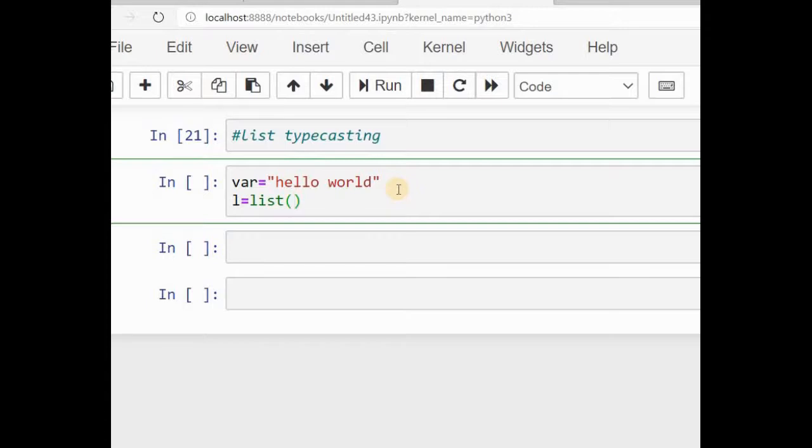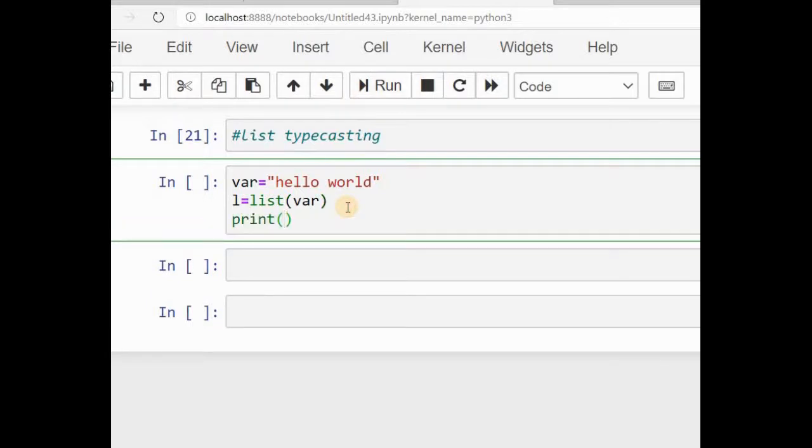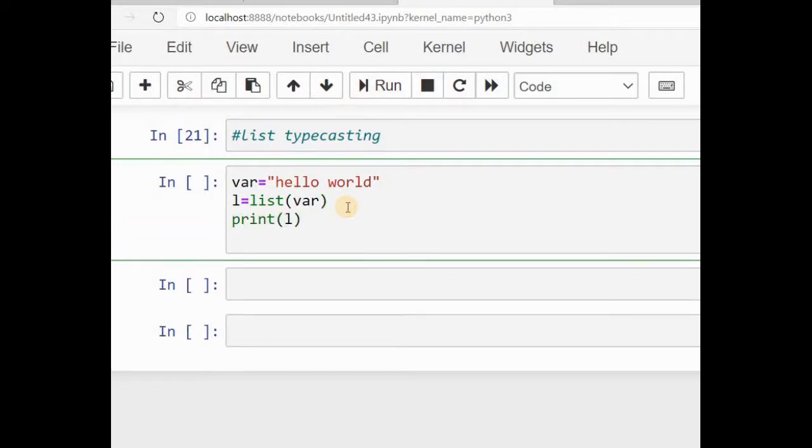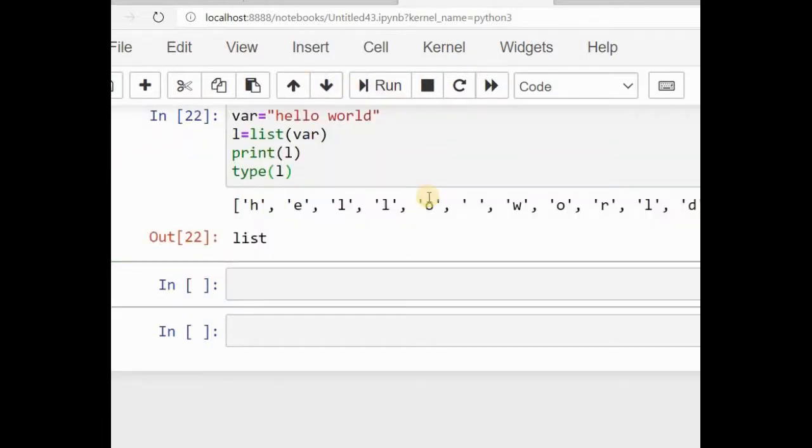Inside the list function we have to specify the variable, that is value, and I'm going to print L, that is a variable, and I'm going to check the type of the data L. So I'm going to run this program. See here, the variable value in the form of string is converted to the list, where usually the list will be in the square bracket, and the type of the data, that is data of the L, is list.